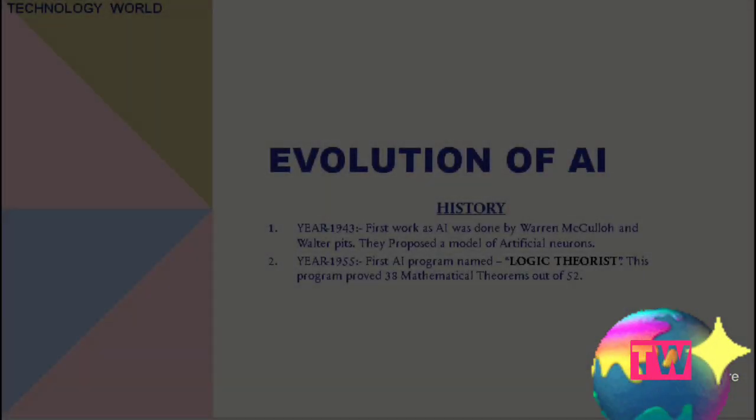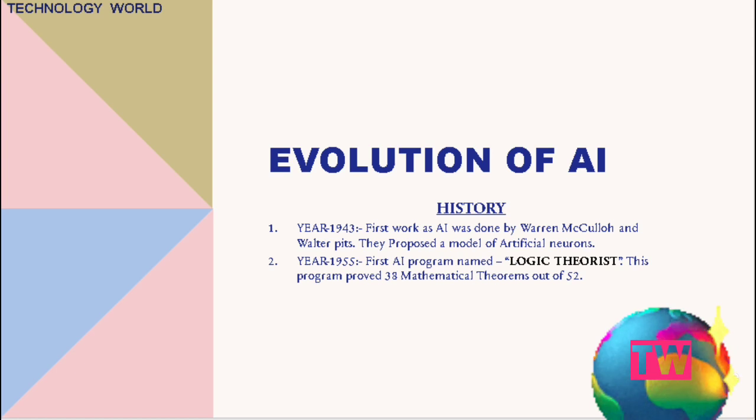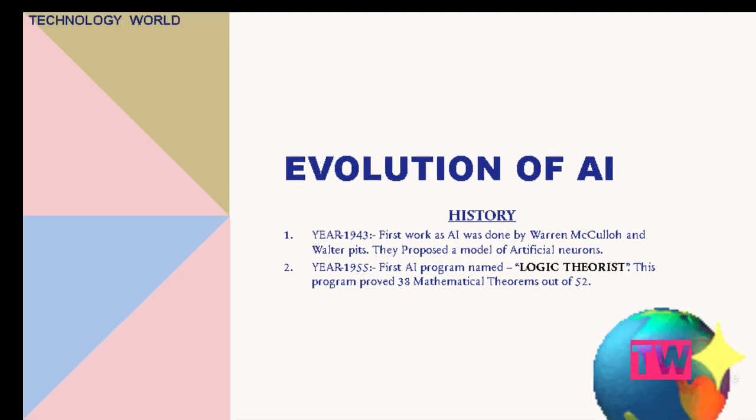Now, just getting back to the topic. In the year 1955, the first artificial intelligence program, named Logic Theorist, was created. This program proved 38 mathematical theorems out of 52. Now, we talk about what Logic Theorist is.